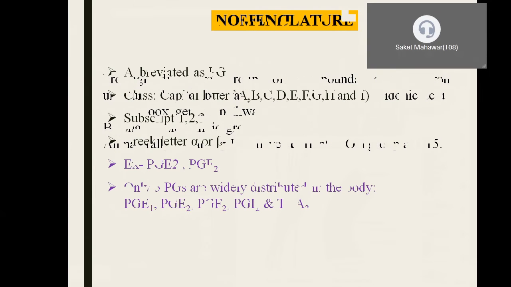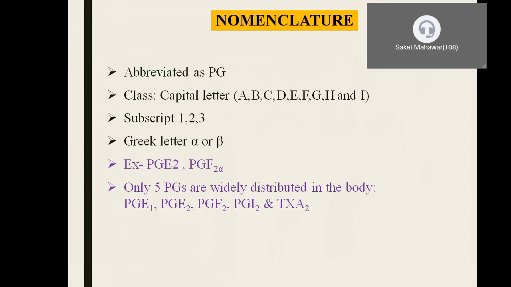Looking at the structure, in short we will describe the structure. The nomenclature of prostaglandins: they are represented as PG, which stands for prostaglandin. Then there is the class. The capital letters A, B, C, D, E, F, G, H and I indicate a class. What does PGA mean? What does PGB mean? It denotes the attachment of substituent groups located on the cyclopentane ring. I will explain in the next slide.